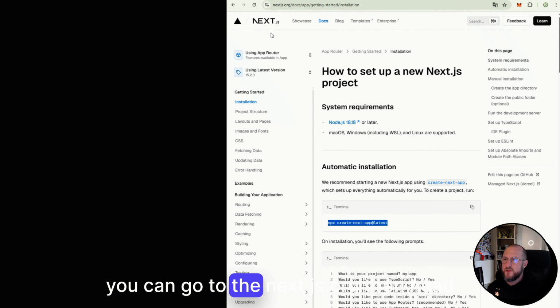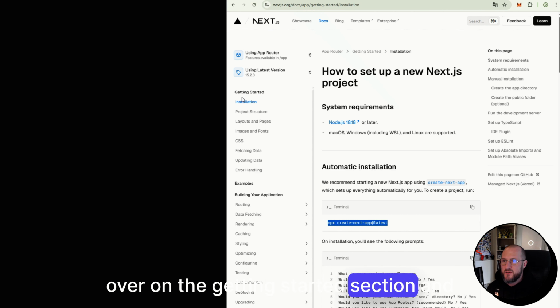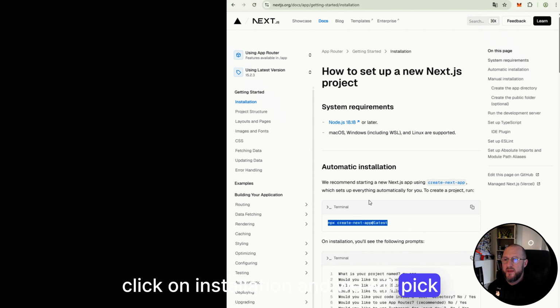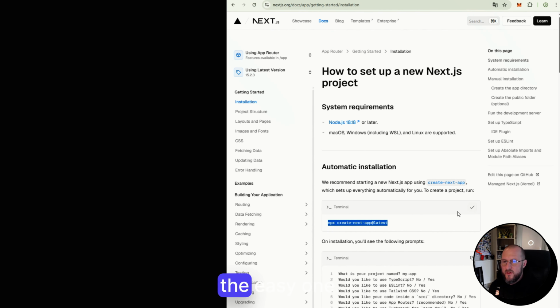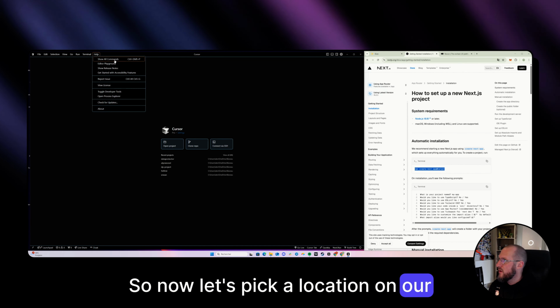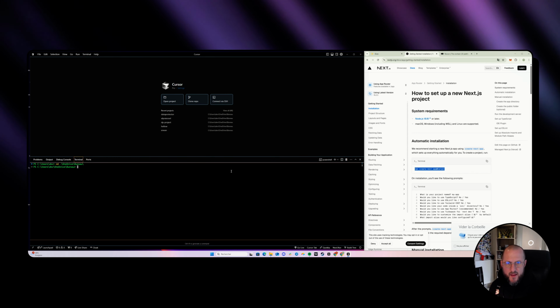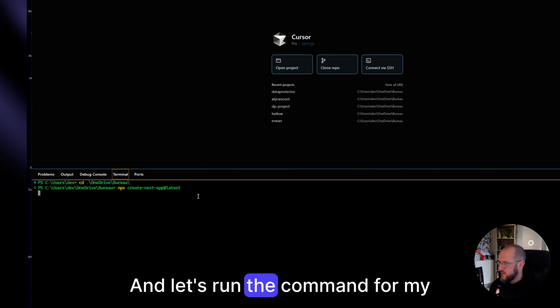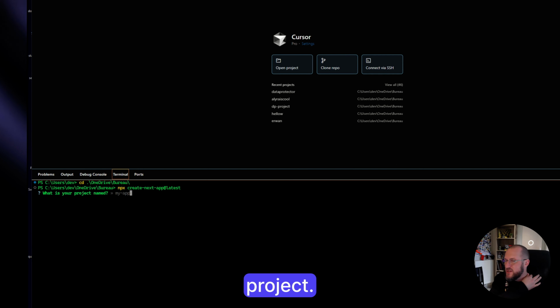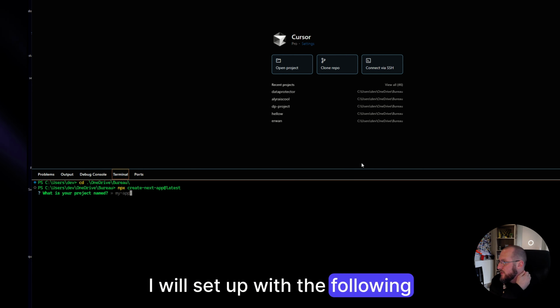So you can go to nextjs.org, then head over to the Getting Started section and click on installation. And we will pick the automatic installation, the easy one. So now let's pick a location on our computer. Let's open a terminal. Perfect. And let's run the command. For my project, I will set up with the following options.